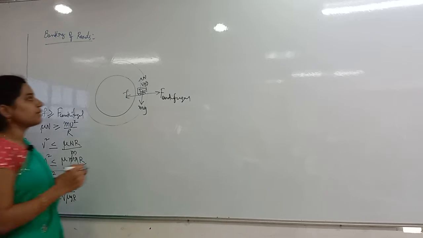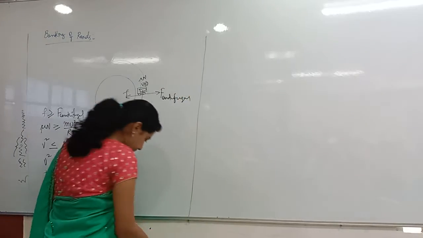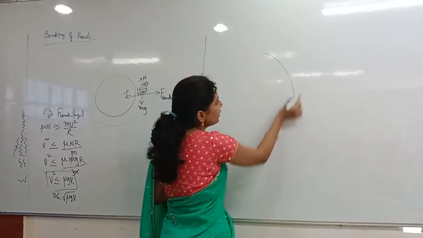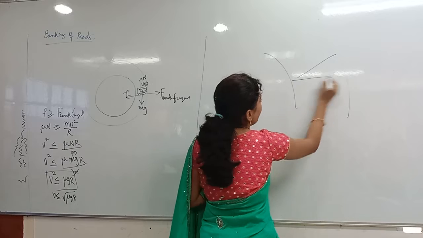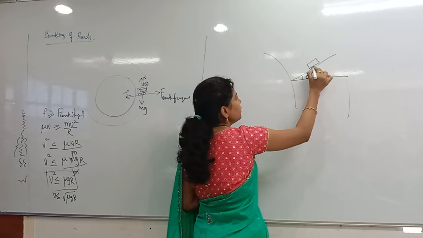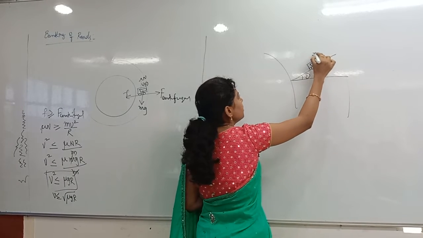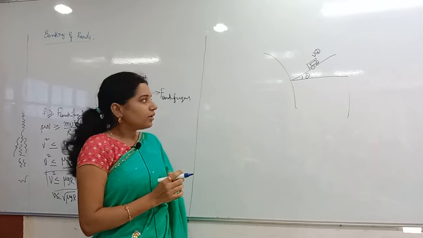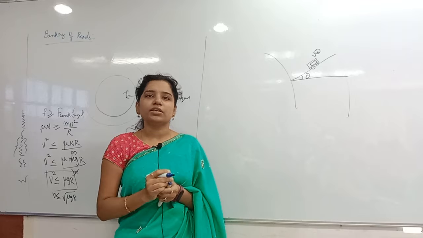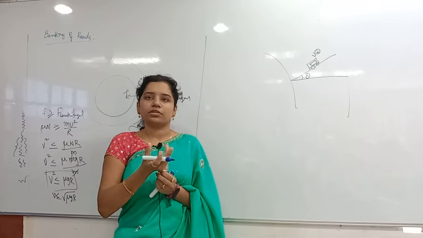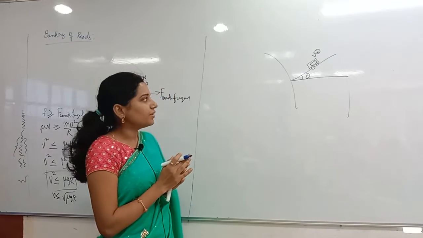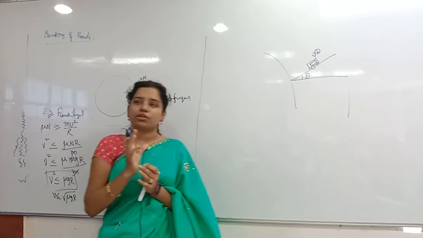Next case, we have discussed the banked road without friction. For the banked road without friction, we have taken the banking angle of the road as theta. Now on this, a vehicle is moving with a velocity v. Friction is not there, so generally what happens? If the speed is more, it will be thrown in which direction? Outward direction. In that we discussed one main important thing, on which you gave the wrong answer.